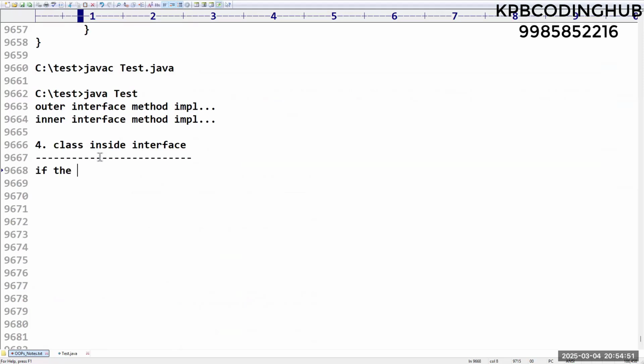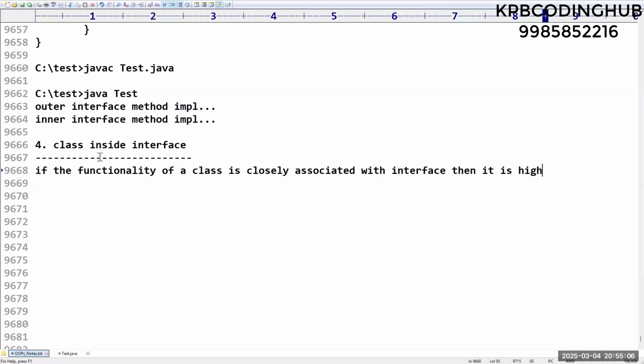I don't think it is possible. If the functionality of a class is closely associated with an interface, then it is highly recommended to declare the class inside the interface. No problem, it will work, sir. There is no issue at all.